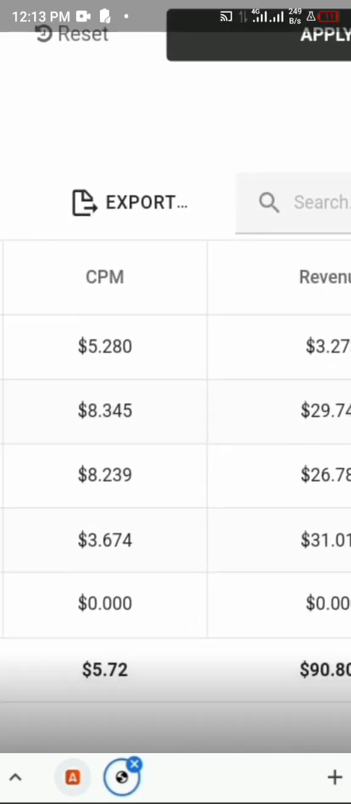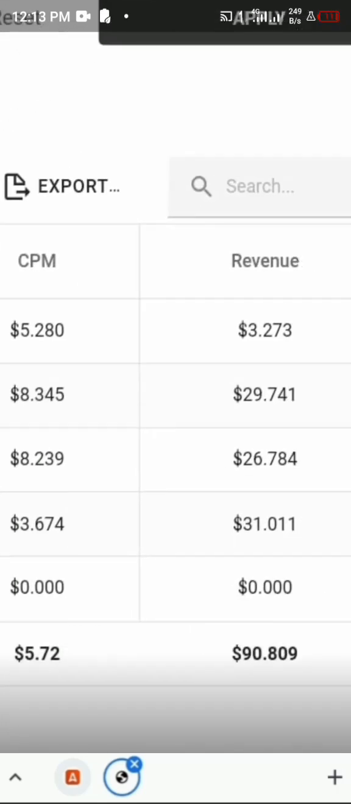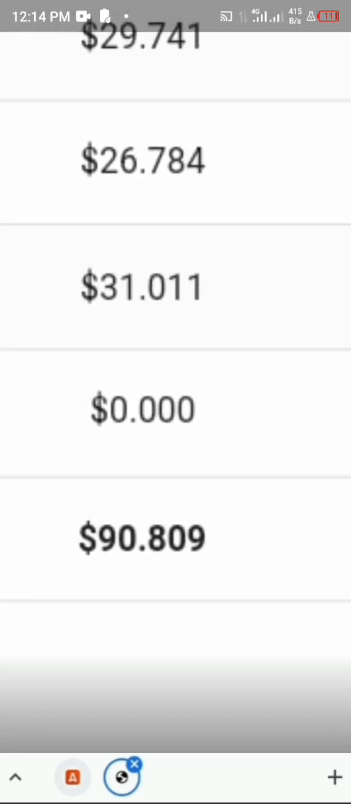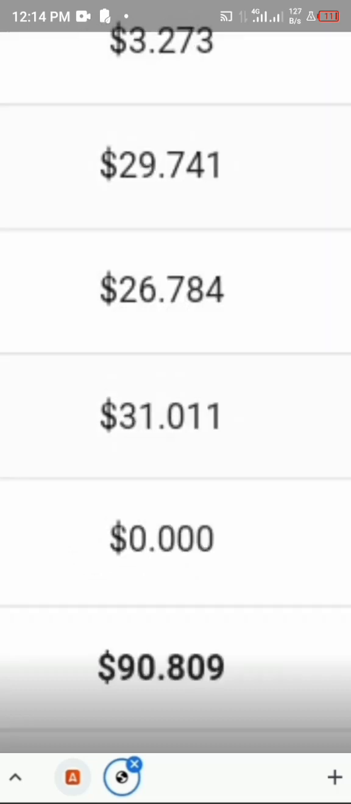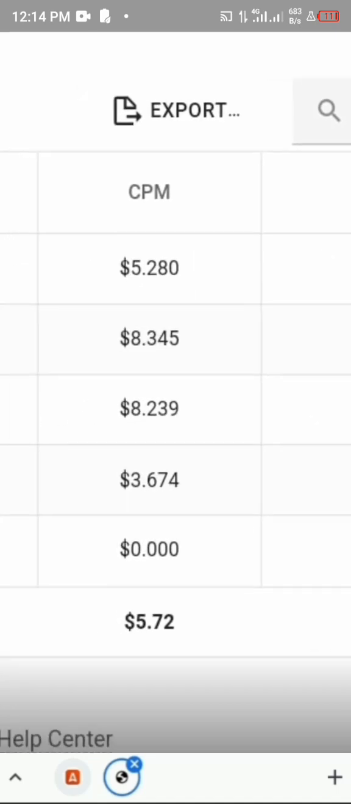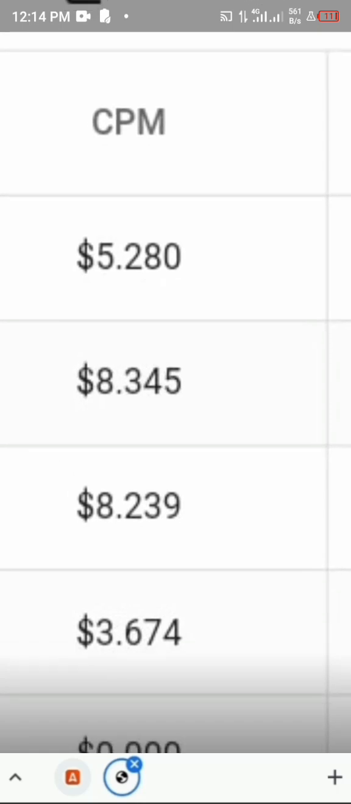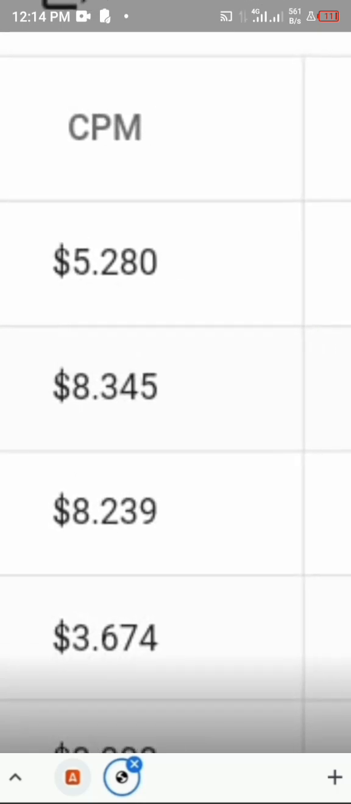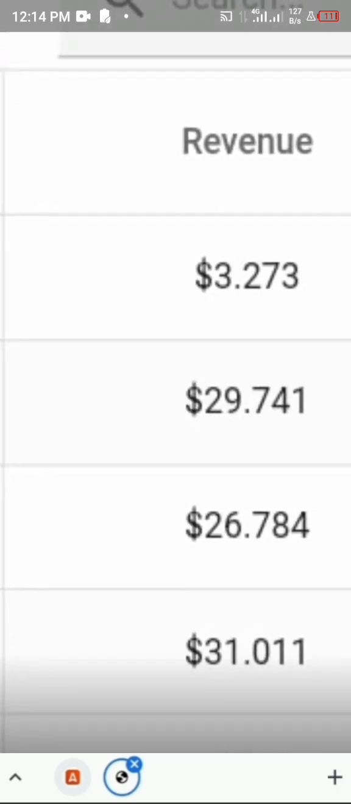This is Naja Pride Crazy Tips, and you can see our revenue things are going normal. But if you really want to learn how to go about this, it is very simple. You can see the CPM is very nice, and today we're having up to $5.28 CPM, and we are getting up to $3 right now.